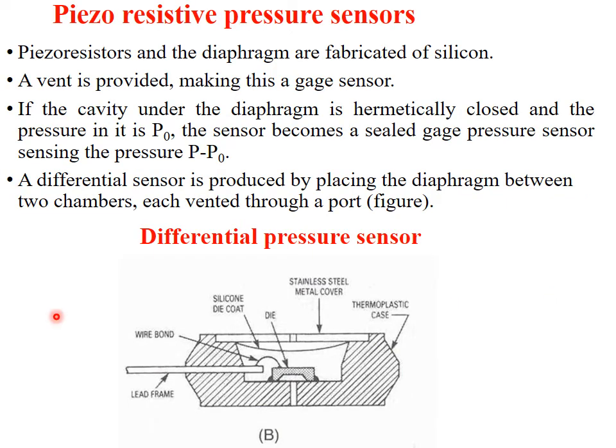How does a differential type pressure sensor work? The silicon diaphragm is placed between two chambers, so you can measure the difference between the two chamber pressures. A differential sensor is produced by placing a diaphragm between two chambers, each vented through a port.